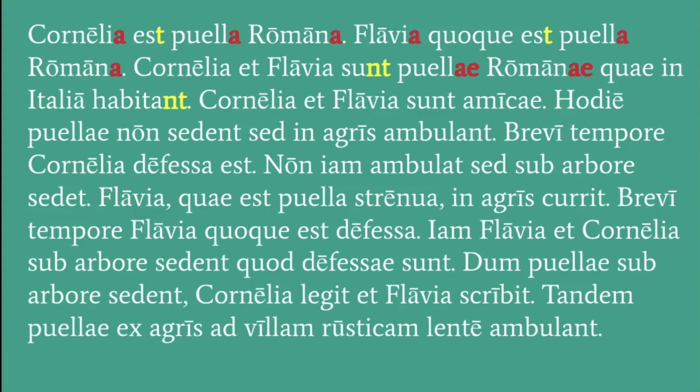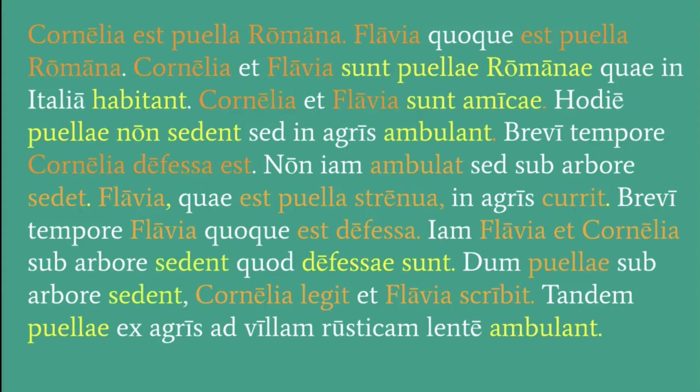So as you go through this, you want to pay attention and ask, where are all my singular and my plural sentences? In this case, I've highlighted the singulars in orange, right? So Cornelia est puella Romana, singular. But the plurals are in yellow. Sunt puellae Romanae, they are Roman girls. Later on, you have Cornelia et Flavia sunt amicae. Even though Cornelia and Flavia are singular, together they're forming a plural subject. That's why you have to say they are, sunt, friends, amicae.